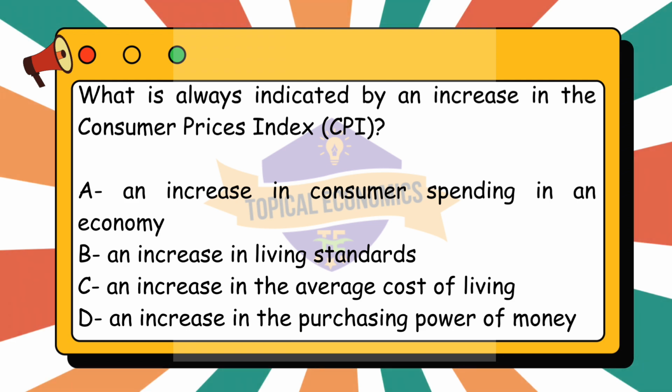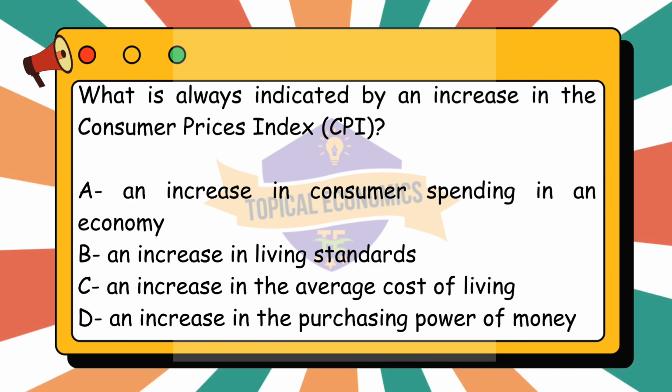What is always indicated by an increase in the Consumer Prices Index, CPI? A. An increase in consumer spending in an economy. B. An increase in living standards. C. An increase in the average cost of living. D. An increase in the purchasing power of money. This question is from year 2021 October-November version 3 paper. The correct answer for this question is option C.